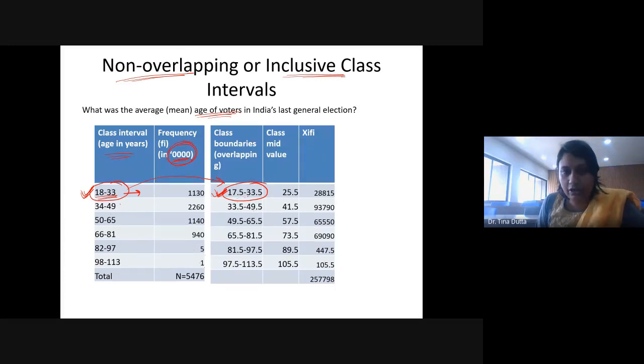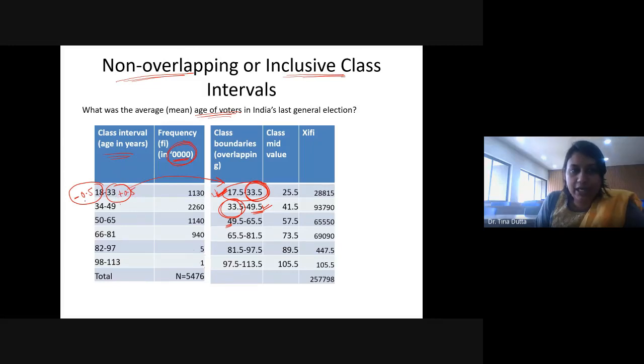And you can see that now it has become overlapping, right? 33.5 is the upper bound here, and here 33.5 is the lower bound. Again, here 49.5 is the upper bound and 49.5 is the lower bound. So what is the logic? Why am I taking the 0.5 difference only, right? What I have done here, I have subtracted 0.5 from the lower limit, and I have added 0.5 to the upper limit, right?